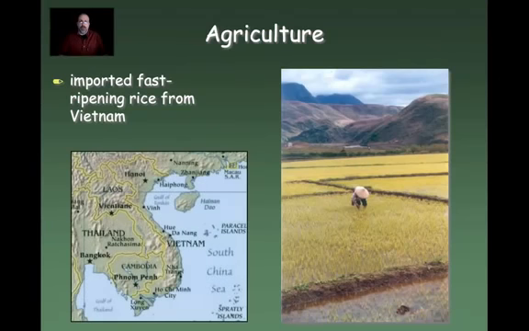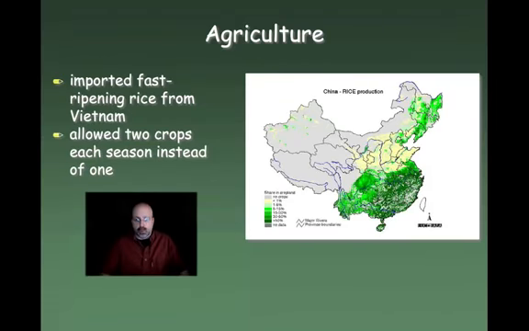Now, we also have the issue of agriculture during this time period. What we know is that during the Song Dynasty, the Chinese began to import fast ripening rice from Vietnam. So this rice that they were bringing from Vietnam could actually grow more rice in a single season than the traditional types of rice that might have been grown in southern China at the time. So importing this fast ripening rice from Vietnam made it possible for them to increase food production. And again, it allows 2 crops for each season instead of 1.